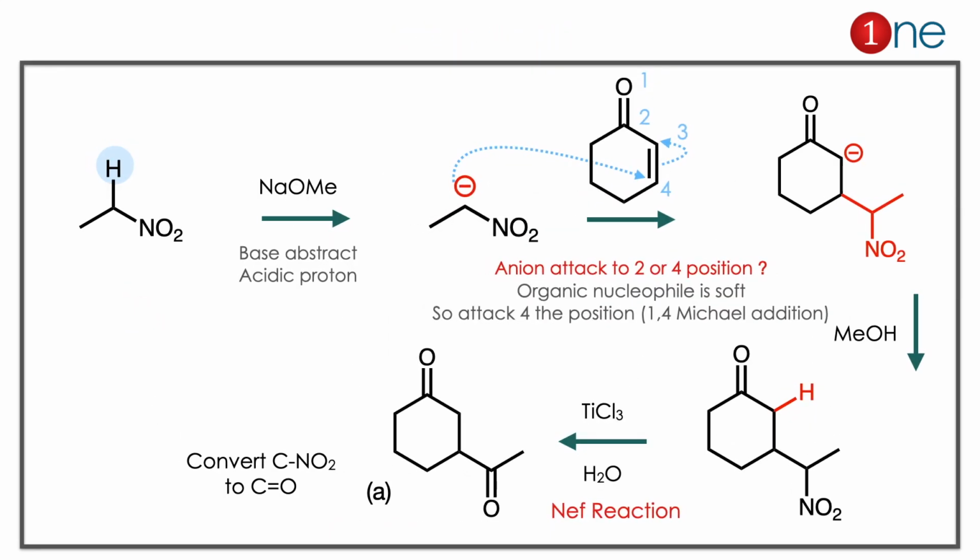The starting material you are having is nitroethane. You are using the base. So what happened? The base abstracts the proton. You have the negative charge there, so the anion is formed. The anion is an organic anion, so it's always soft. It will undergo 1,4 addition or Michael addition. It's a very important point. So it attacked the 4th position. So 1,4 addition happened. You have anion formation. Then the anion is quenched by ethyl alcohol. So the anion is quenched with hydrogen.